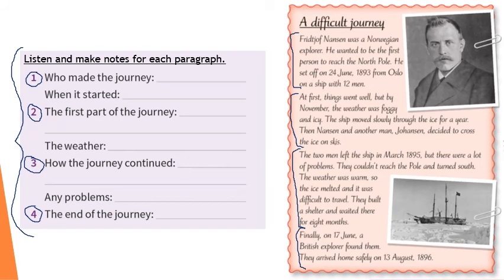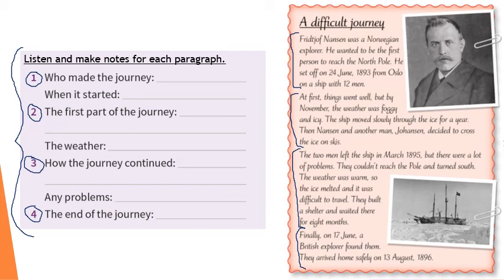Fridtjof Nansen was a Norwegian explorer. He wanted to be the first person to reach the North Pole. He set off on the 24th of June, 1893, from Oslo on a ship with 12 men. At first, things went well, but by November, the weather was foggy and icy. The ship moved slowly through the ice for a year. Then Nansen and another man, Johansen, decided to cross the ice on skis.